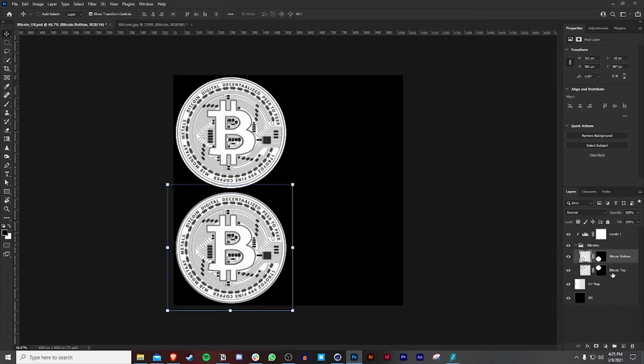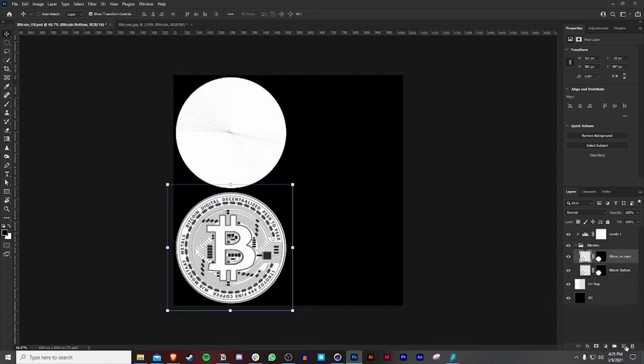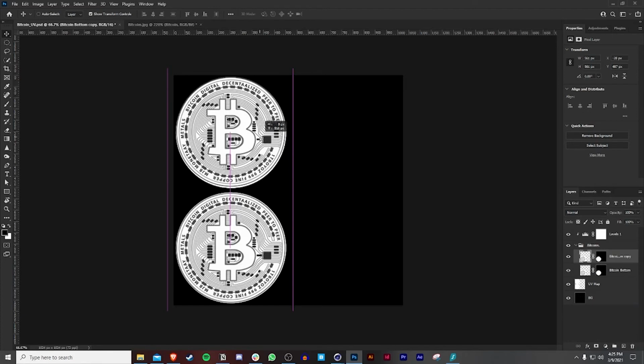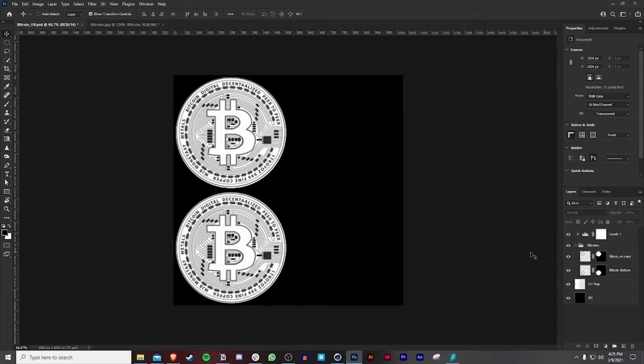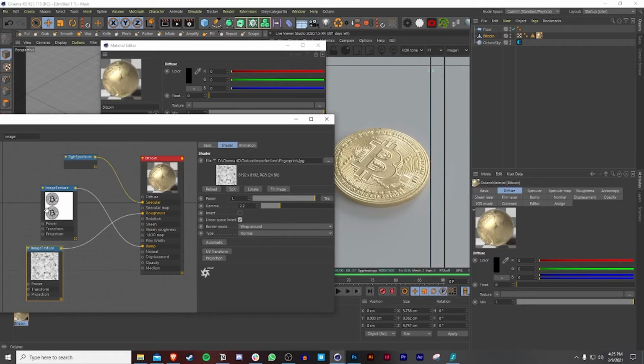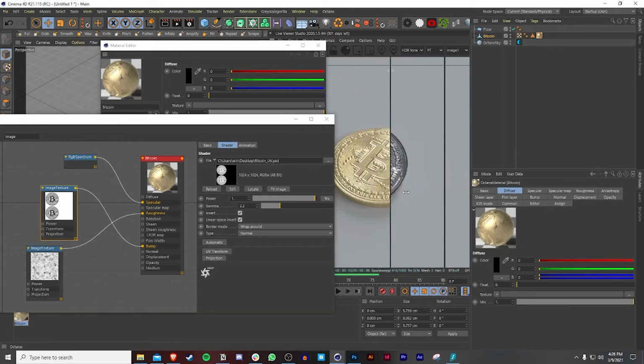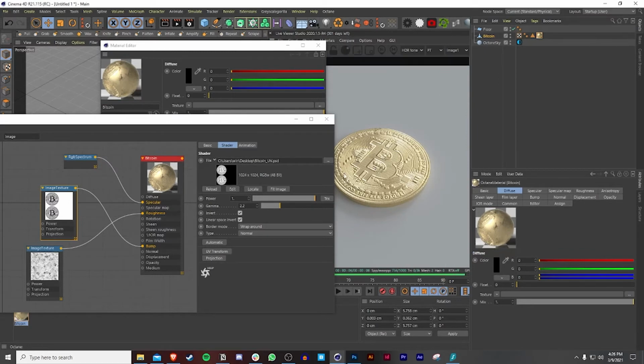So maybe what I can do is duplicate this just to save time and align it accordingly. Something like that. Like I said, I don't want to spend too much time, but I'm going to show you this as an example. So once you save it, now automatically you're not going to see the results, but what you can do is reload and see the difference. So let me just turn this off. That's how you can easily change things in case you mess up on something, you can always go back to it and fix it.